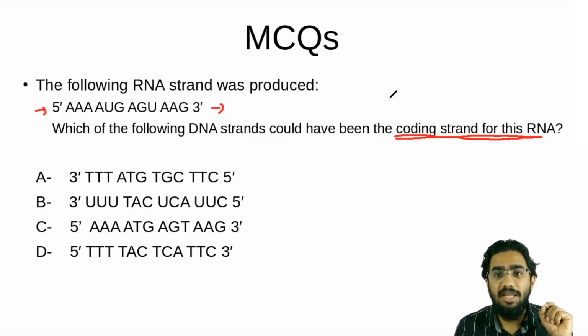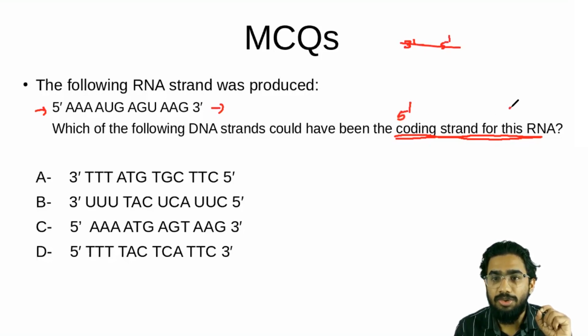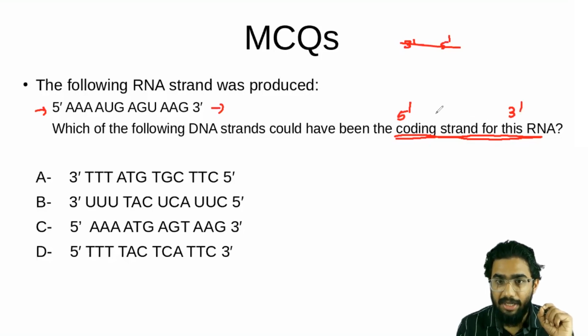First of all, you have to understand that the coding strand has the opposite polarity of the template strand. I told you the template strand will have 3' to 5', so the coding strand will have the polarity of 5' to 3'. So if you know this much, you can cancel 2 options from the list. See the first option A, it is given as 3' to 5', and the B option is also given as 3' to 5'. So you know that this is not the polarity of the coding strand, so you can cancel these 2 options first. There are 2 other options, and we have to find out which can be the coding strand. Actually I will discuss this question in a bit more detail.